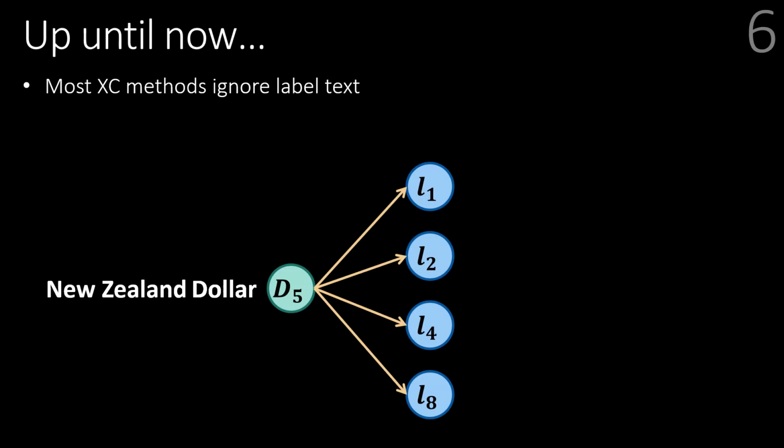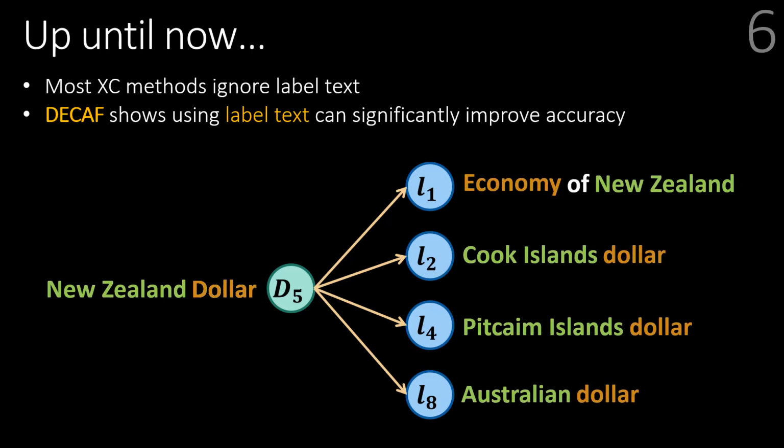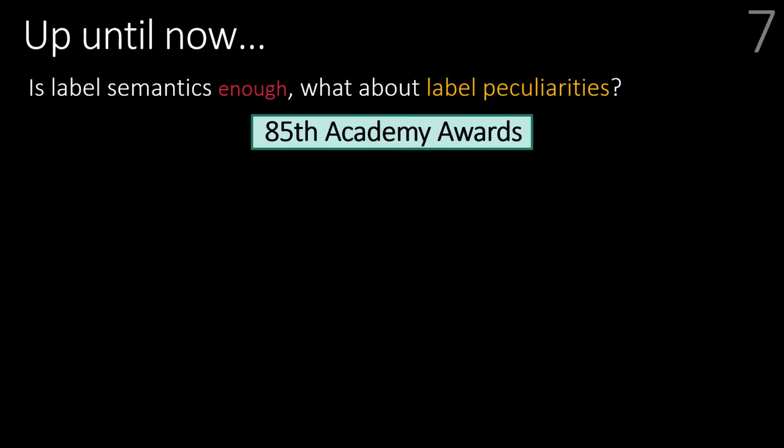In literature, we have many scalable extreme classification methods. Unfortunately, most classifiers treated labels as just indices. As a result, no one could explore label semantics with the document. To achieve this understanding, many types of label metadata such as label text were already available. DCAP shows that using label text to improve label semantics can significantly improve accuracy as well as scale to millions of labels. Now, DCAP could easily understand the label semantics.